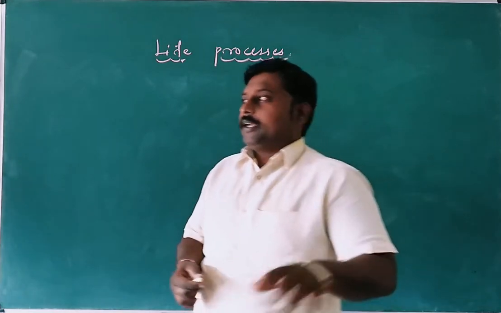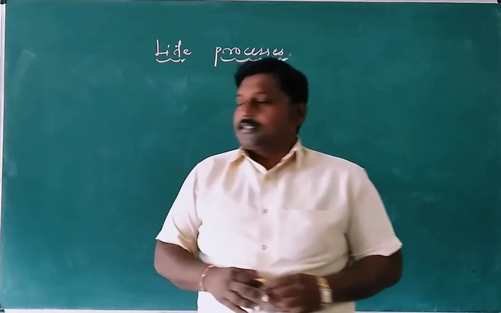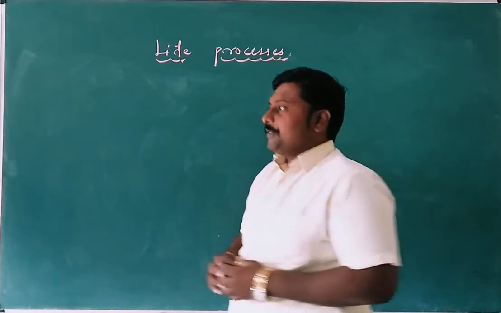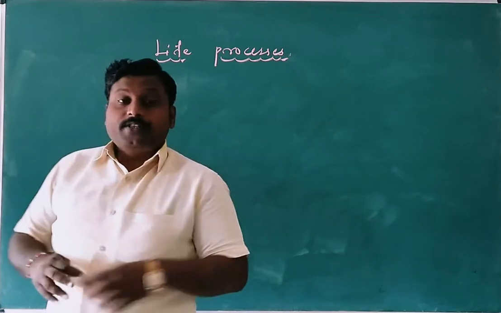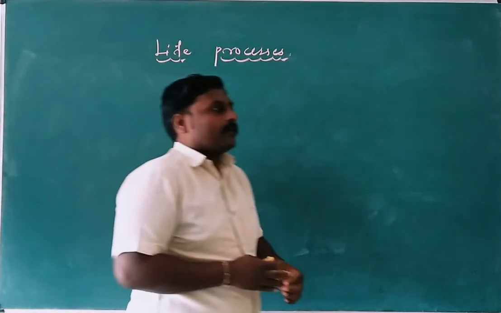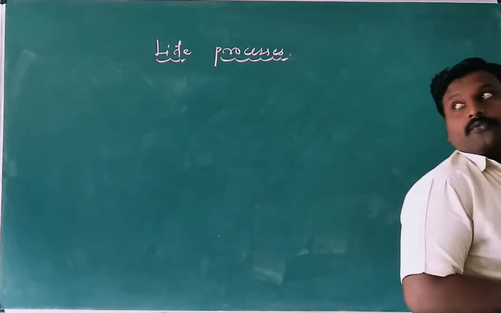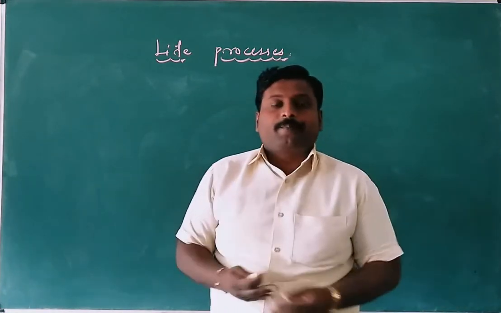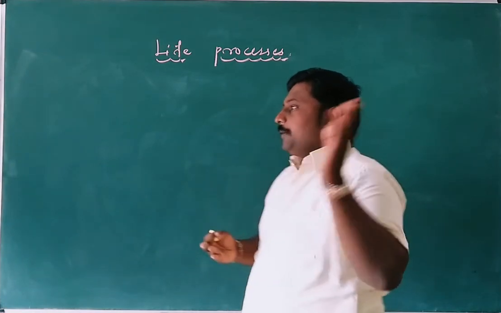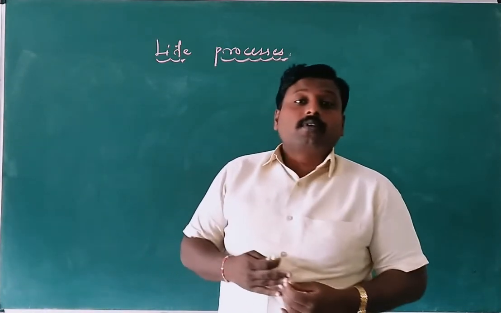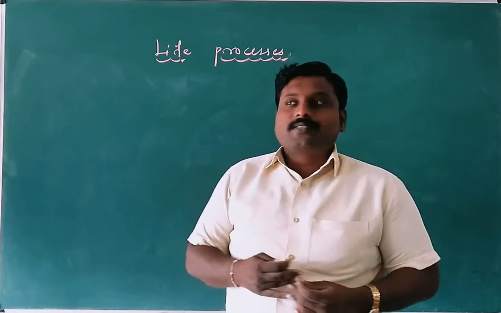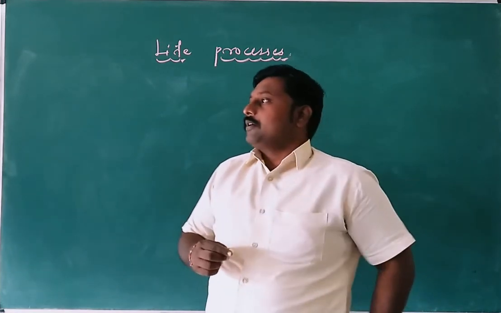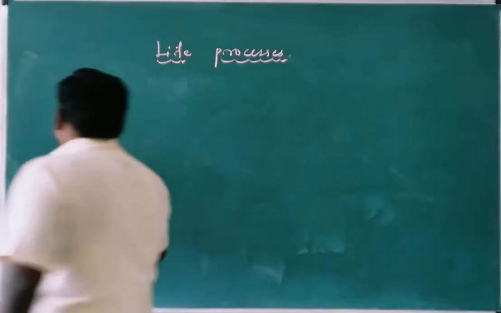In the previous class, we were discussing the introductory part of life processes, in which we covered the definition of nutrition and what is meant by nutrients. Finally, the modes of nutrition, which means how organisms procure food. There are two modes of nutrition. The first mode is autotrophic nutrition and the second mode is heterotrophic nutrition. Let us see today.